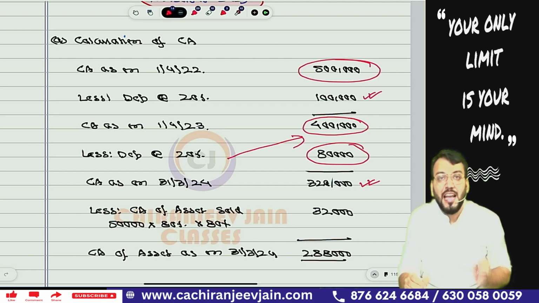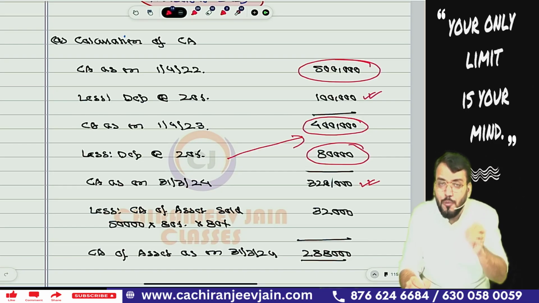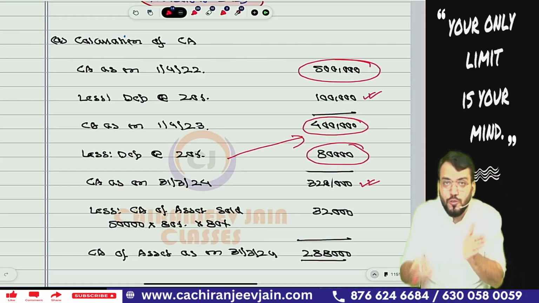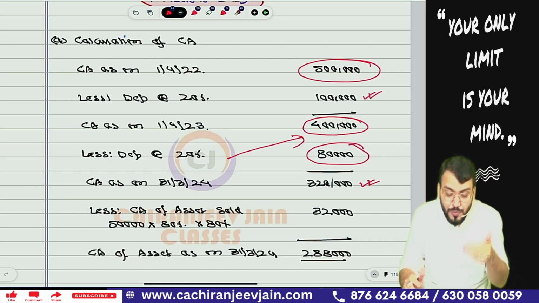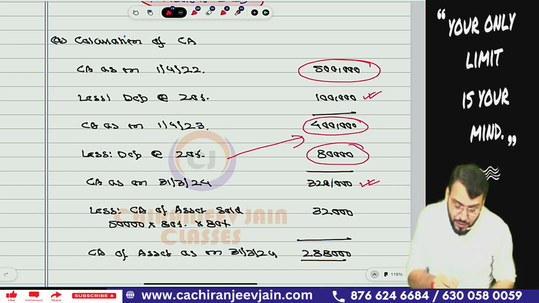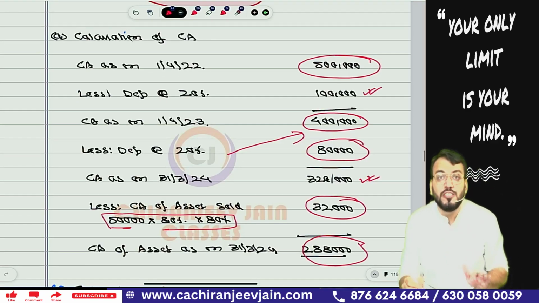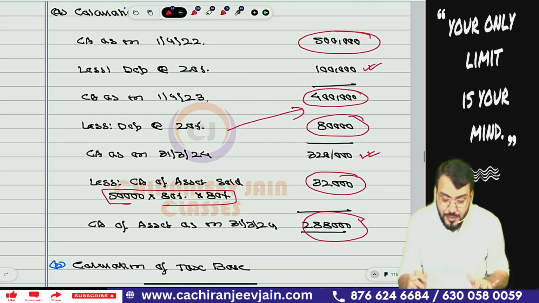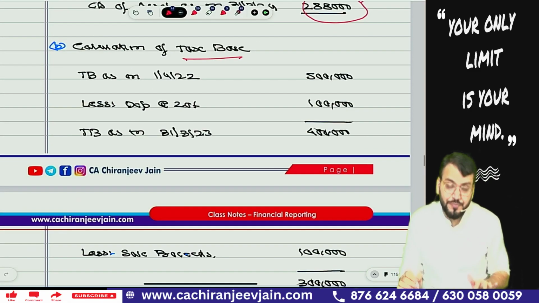And on this date, some of the asset was sold whose cost price was 50,000. So can I say, if you want to find out the carrying amount of the asset sold on this date, you will do 50,000 minus 20% minus 20%, or you will do 50,000 into 80% into 80%. That only I have done. So the carrying amount of the asset sold will be derecognized, and the balance will be the carrying amount of the portion which remains unsold. Chalega. Correct.